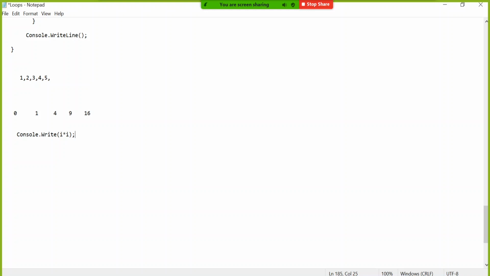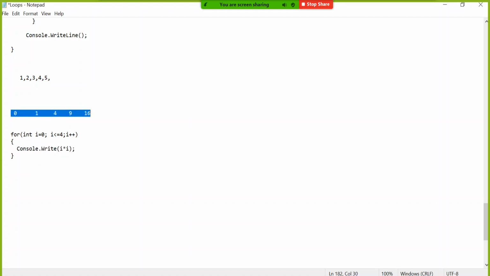So now I displayed i into i instead of simply i, and I took my loop as for int i equal to 0, i less than or equal to 4, i plus plus. That means my random numbers, which are not a sequence, I made a sequence 0, 1, 2, 3, 4, and while displaying I said i into i.